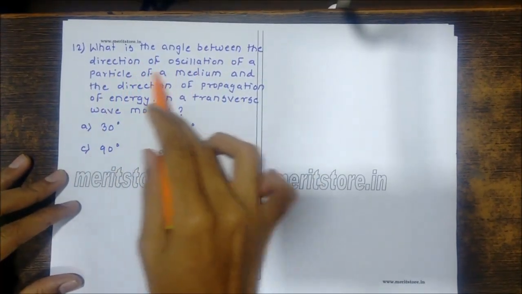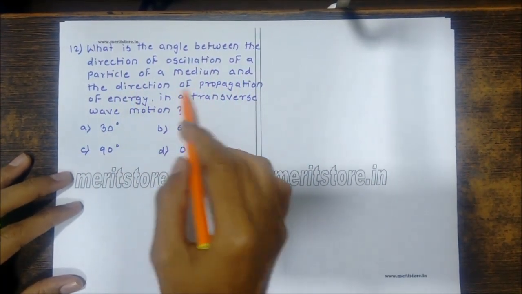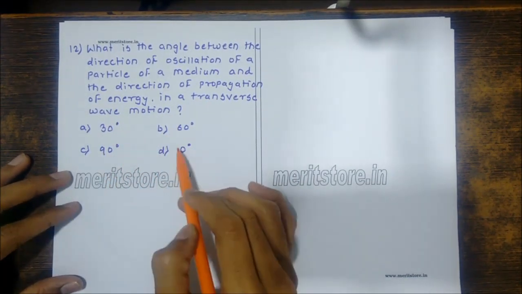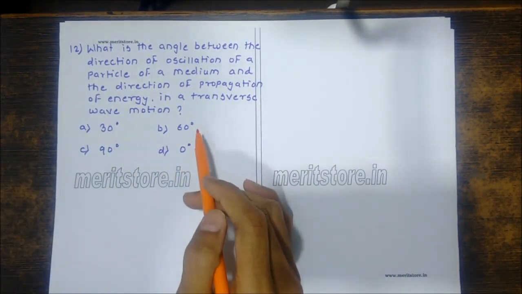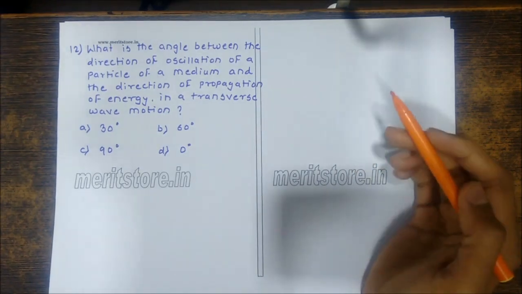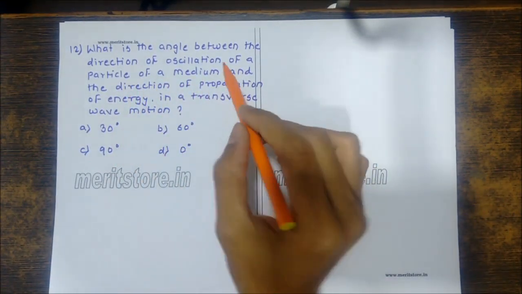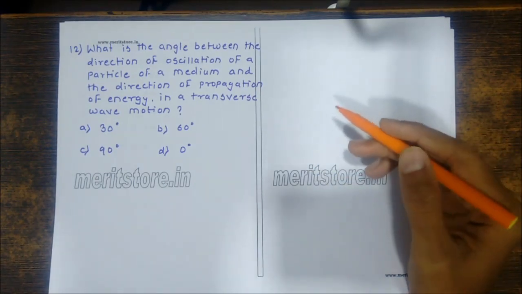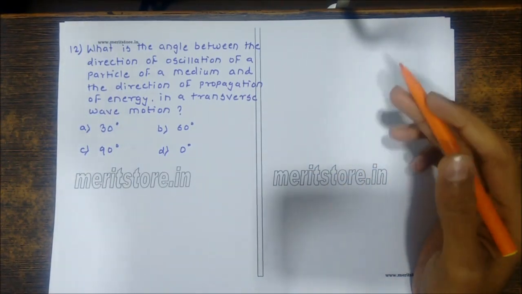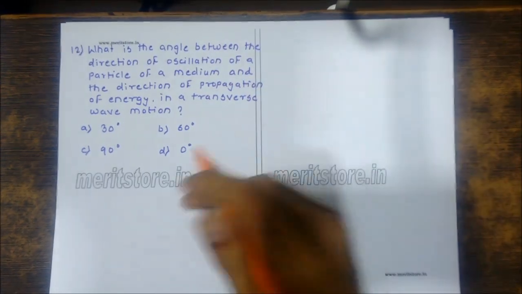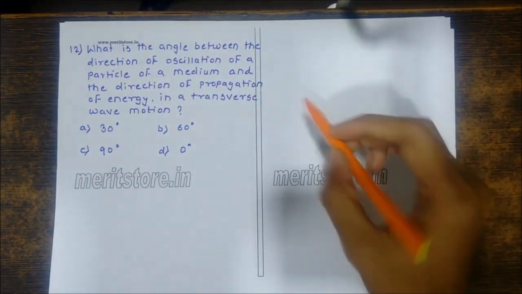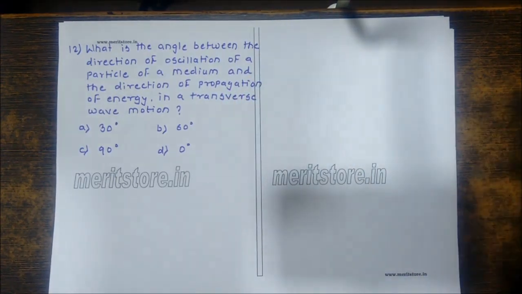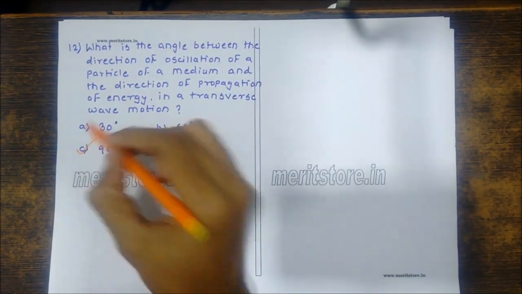The angle between the direction of oscillation of a particle of a medium and the direction of propagation of the energy in a transverse wave motion: 30 degree, 60 degree, 90 degree, or 0 degree. So basically in a transverse wave, the particle of the medium vibrates at an angle of 90 degree to the direction of propagation, that is at a right angle. Basically when a transverse wave travels, the particle will vibrate at 90 degree with respect to the propagation of the wave. So C is 90 degree.